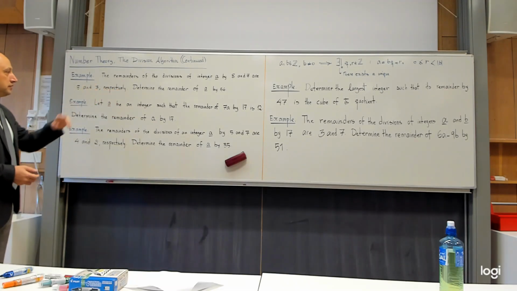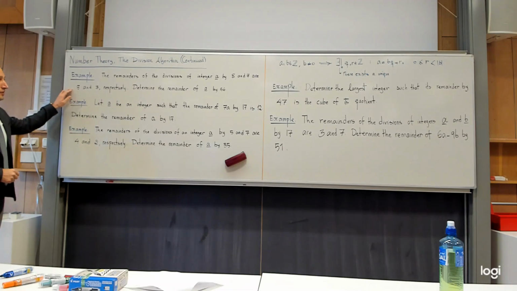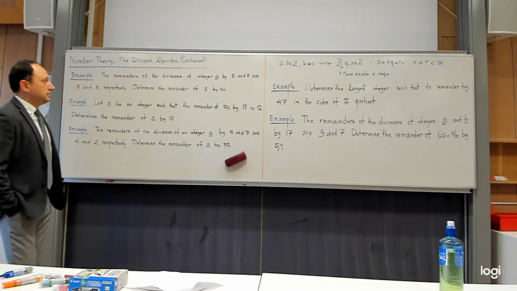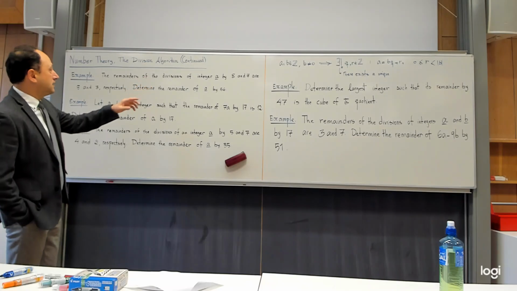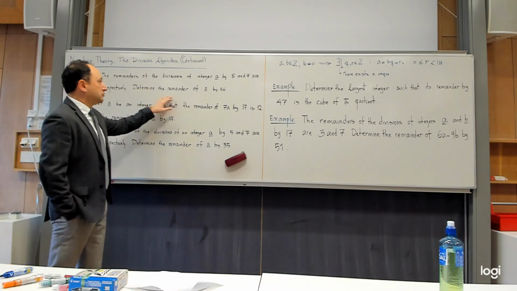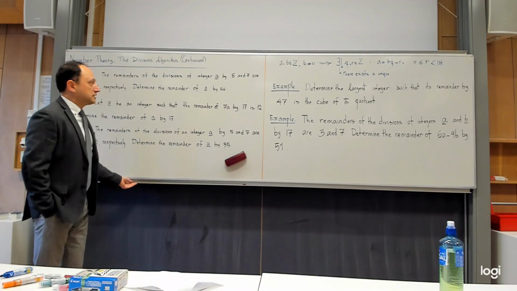Let me solve one of them for you first. Maybe you have forgotten some of these, so let me solve this one and then wait for you again to solve the other one. So the remainders of the divisions of integer a by 8 and 7 are 5 and 3 respectively, and then we are supposed to find the remainder of a by 56, yes?